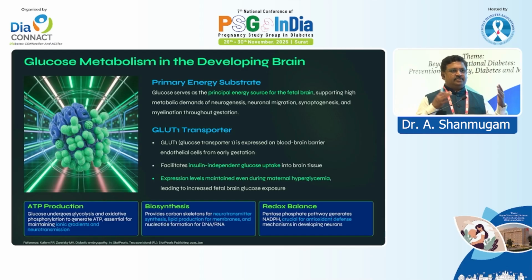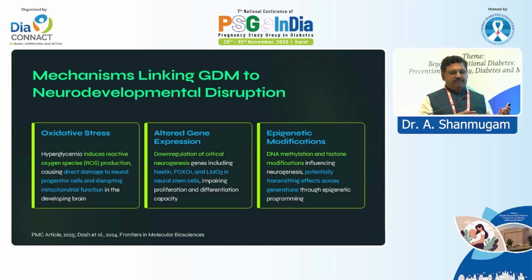We all know that these two receptors are insulin-independent receptors. Whenever hyperglycemia occurs, all the glucose goes directly into the brain. We all know that blood glucose is mandatory for ATP formation, so synapses and myelination will occur, and the reduction potential will be improved, so the antioxidant property will come down with the available glucose.